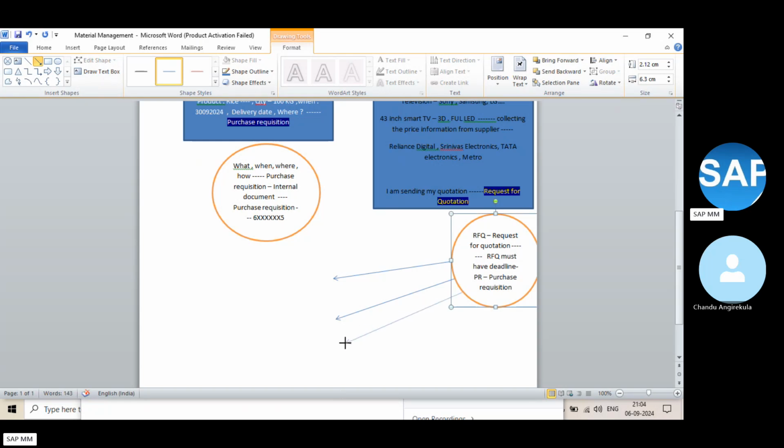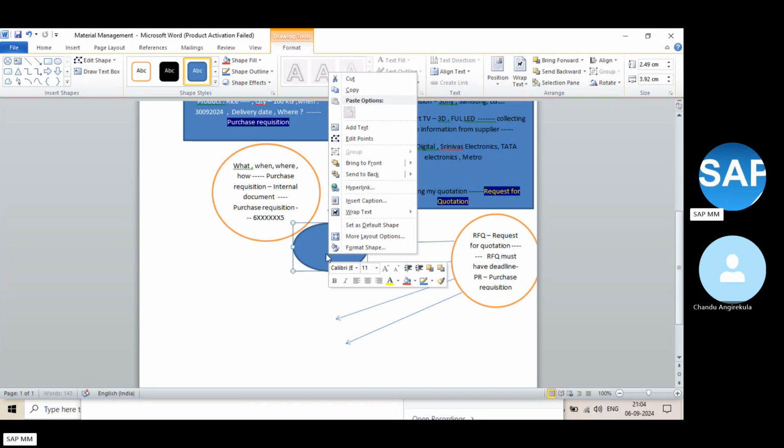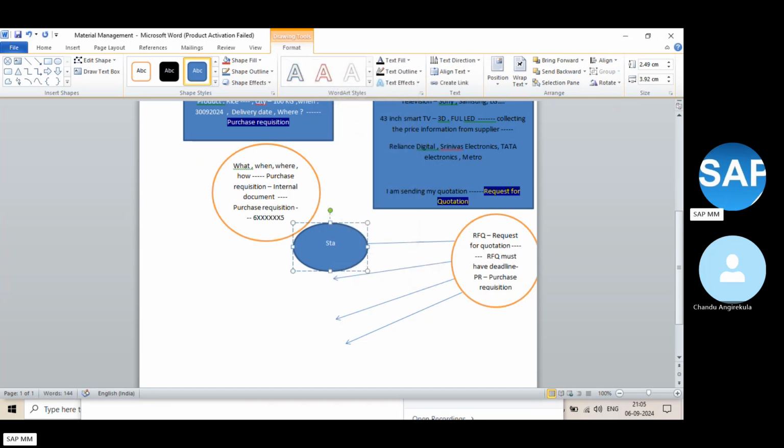Whoever the suppliers are, let's assume rice bags, who can supply this product? First, let's assume I go to the Star Market, which is present with Tata. Then I send this quotation to the nearest Metro stores. Again I send this information to the nearest Reliance supermarket.